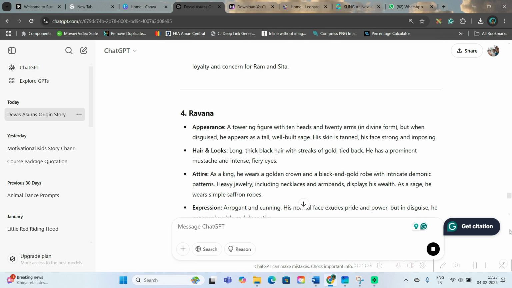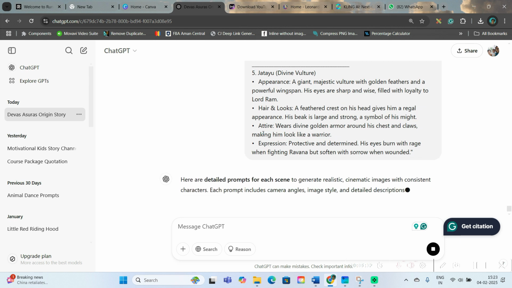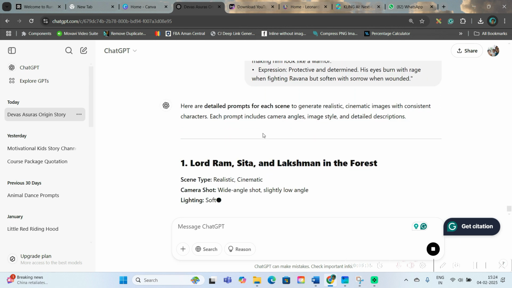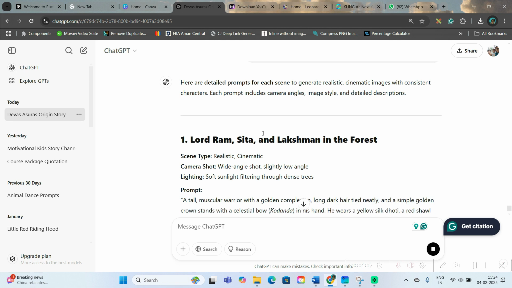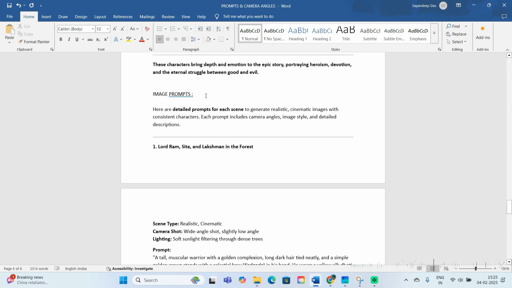Now you will see, once you give this prompt, you will be getting the camera angles which we have already discussed, the motion type, and we would be getting the prompts as well. Okay, these are my image prompts. See, they have given scene by scene prompts.